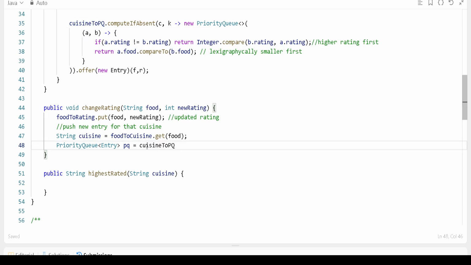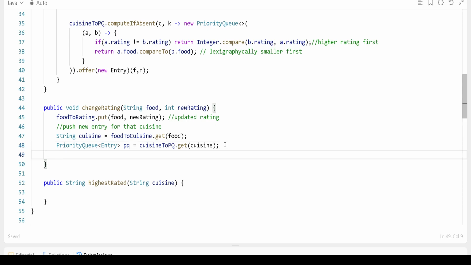cuisine priority queue, just call the get method, and you will pass the cuisine here. You find the cuisine, and it should return to the get method. Once you get it from the cuisine, you say this is my priority queue, just add here. We'll do offer, and we'll pass a new entry, and this is our food, and this is our new rating. I hope you understand what I'm trying to do here.